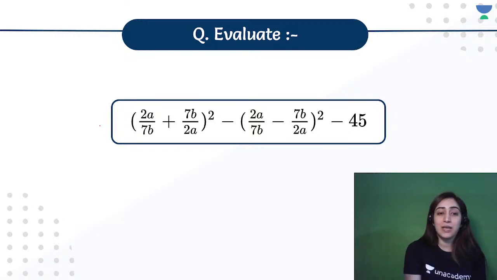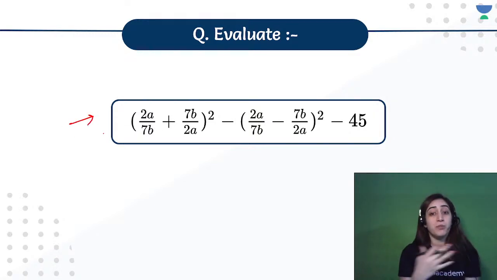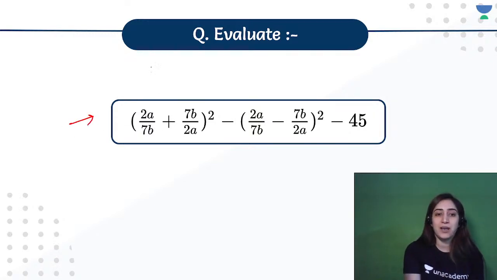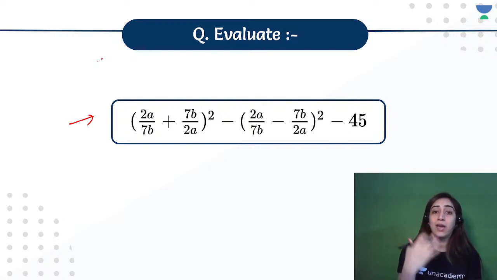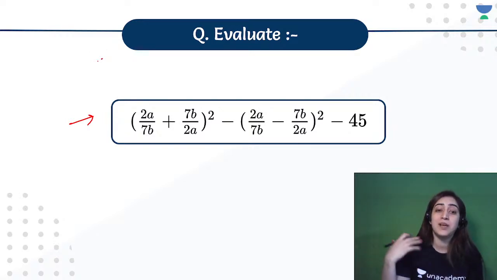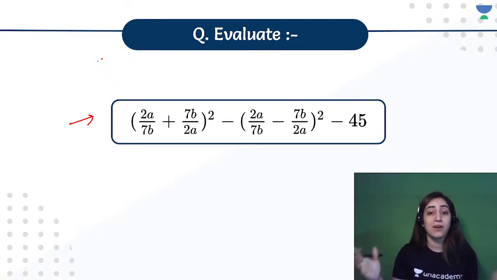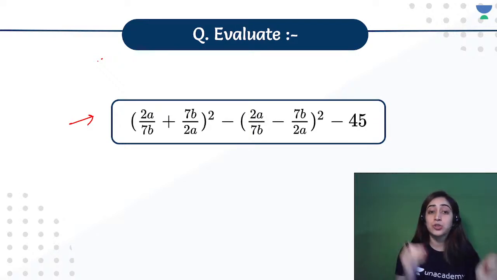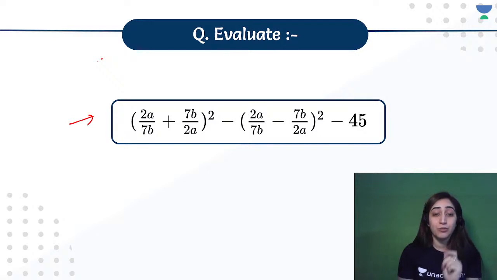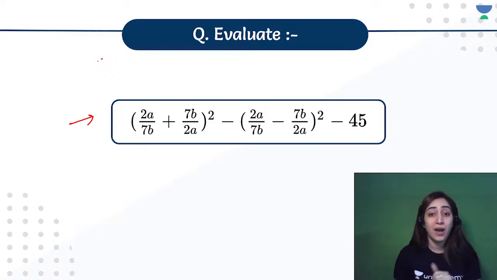All right, so this type of question, it's a very big one. If you keep on expanding, saying a plus b whole square will give you a square, that is, 2a by 7b whole square plus 7b by 2a whole square. When you try to expand, it will give you a lot of big calculations. So do you have to apply that technique? Will you use two identities, or will only one make it work for you and give you the answer directly? So that's the take for you. You can use both the identities. I'll explain how to do this question in two ways.